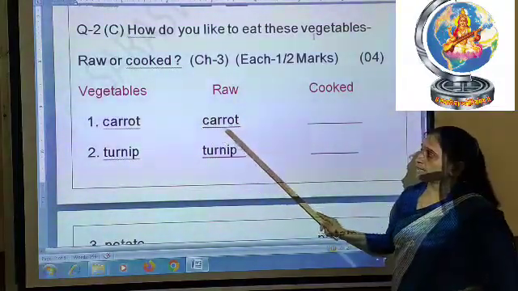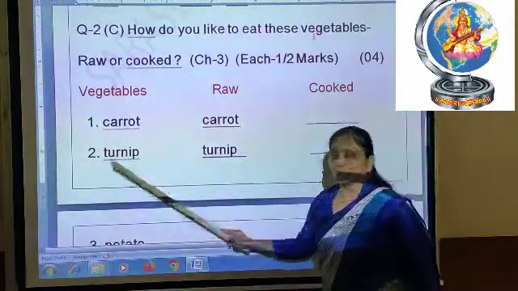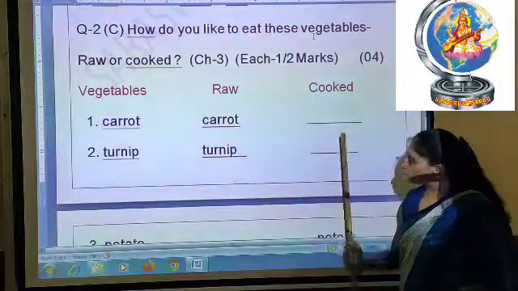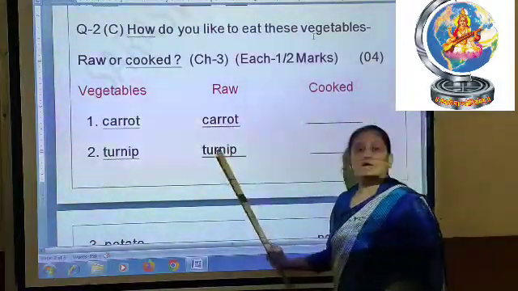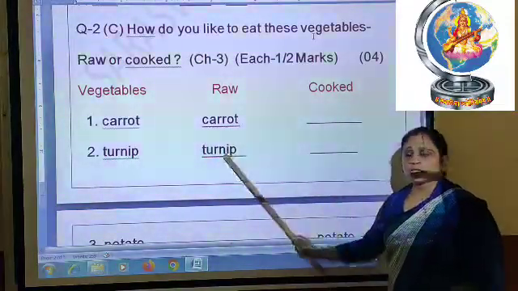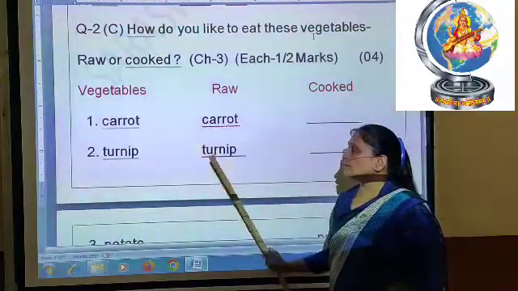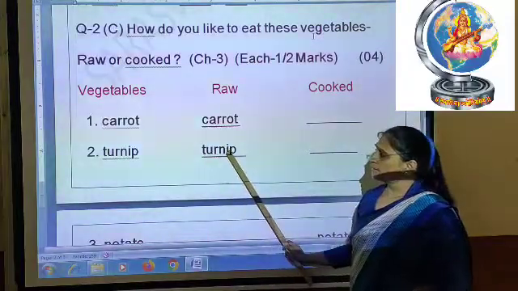Okay, so you will write carrot here, CARROT. Then after 2 number, turnip. Turnip you can eat raw, and you can also eat it cooked, but you will mention turnip only in the raw column, no need to write in both columns. Sometimes you are writing in both columns, no. Only write TURNIP in the raw column.